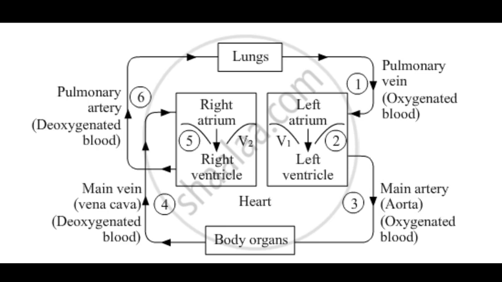The left atrium is connected to the left ventricle through a valve, V1, which we also call a cuspid. Similarly, the right atrium is connected to the right ventricle through another valve, V2, also called a cuspid. These valves prevent the backflow of blood into the atria when the ventricles contract to pump blood out of the heart to the rest of the body. This is because when the ventricles contract, the valves V1 and V2 close automatically so that the blood may not go back into the atria.